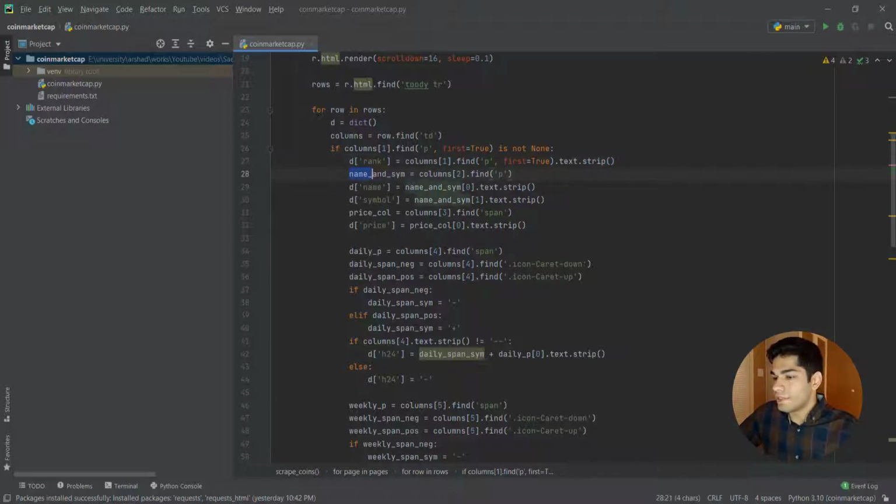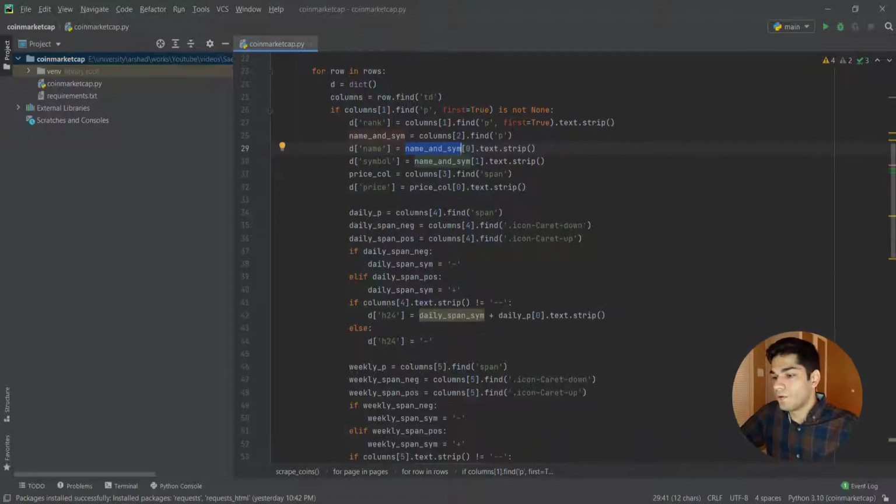And then for this part, we need to first have the paragraph, for instance, name and symbol, because those two are in the same column, right? We need to distinguish them. Basically, that's what we are doing here. And then we are gonna have the name and the symbol based on the thing that we did here. And go down, get the price, the same as above. And then